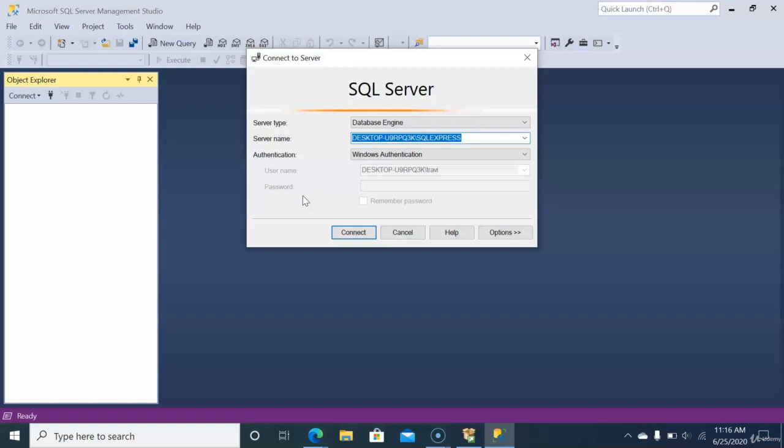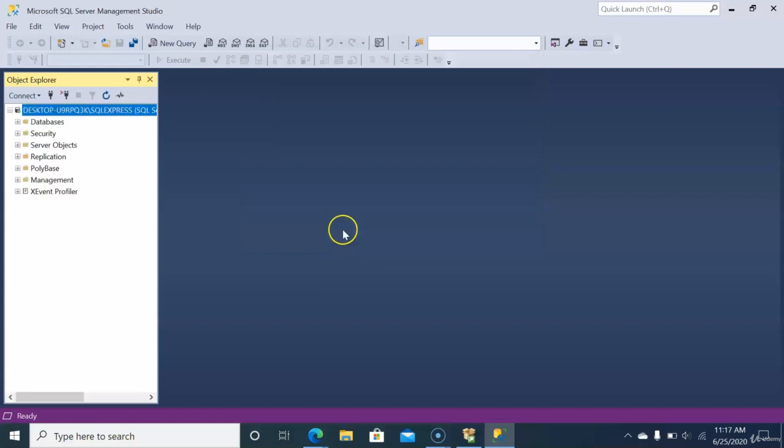So now we'll go ahead and click Connect to actually connect Management Studio to the database. And after a few seconds, we should see some stuff appear on the left-hand side of the screen. And that stuff is what's going to allow us to explore our data once we get a sample database installed. But obviously, first things first, we have to install that sample database, and that's what we'll do in the next video. I'll see you then.